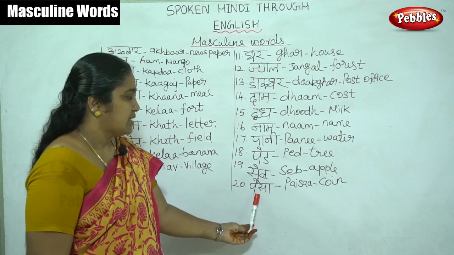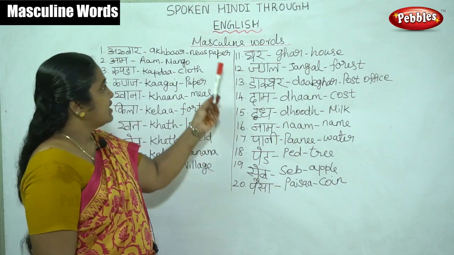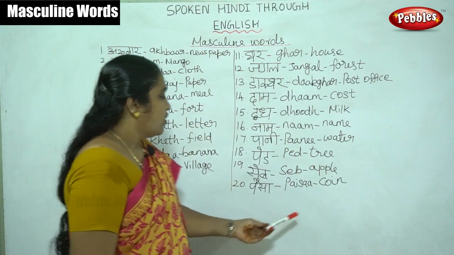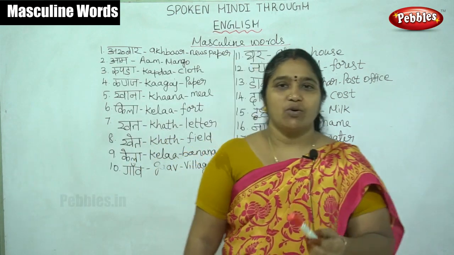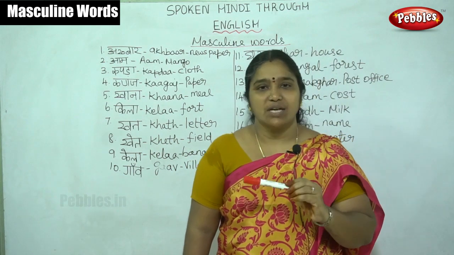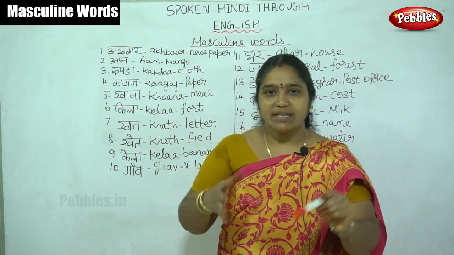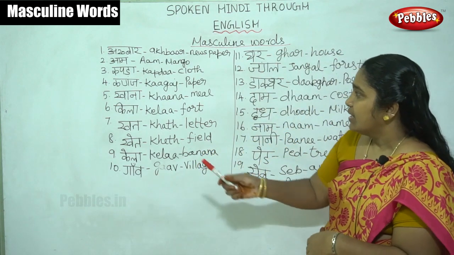Then paisa is coin. Coin also comes under the masculine gender. I have already told you that the words which end in the aa sound represent the masculine words. There are some exceptions.